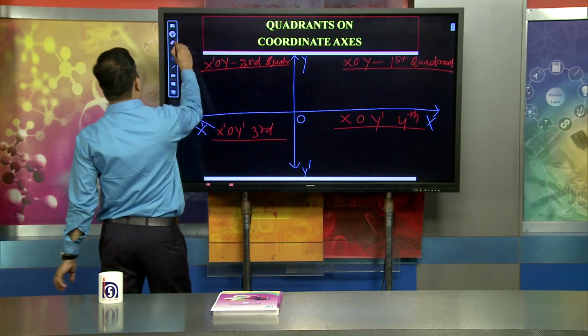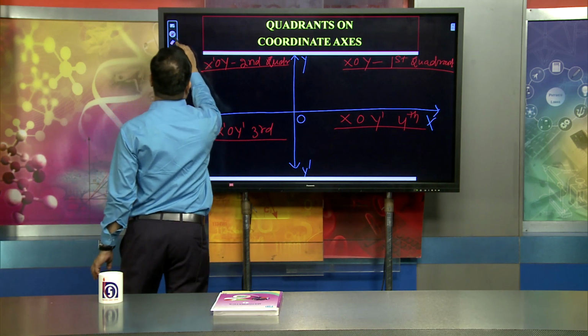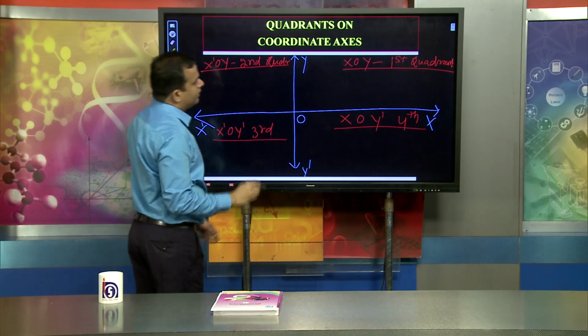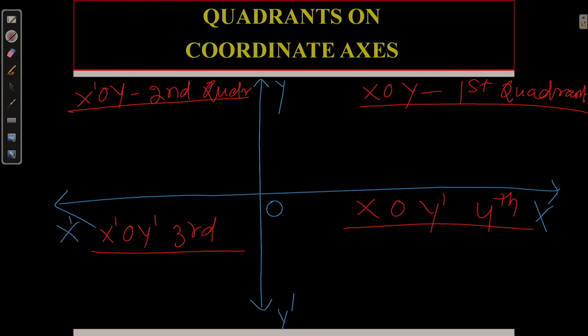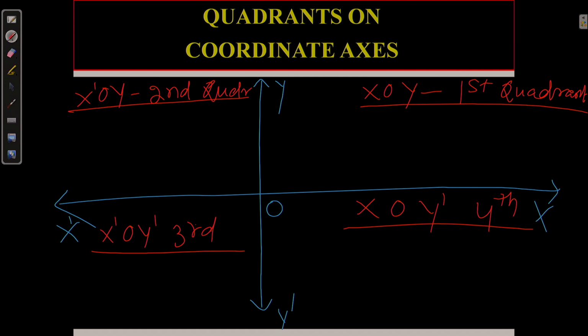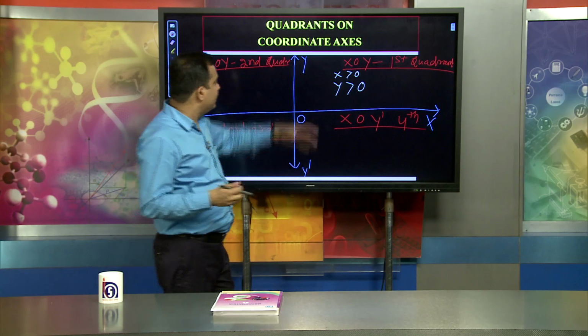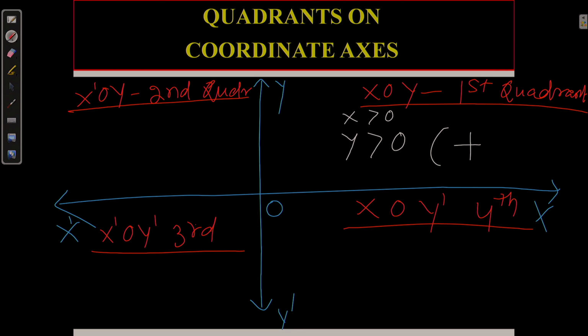The important thing, very simply I can tell you, is that in the first quadrant this part is always positive. So I can say in the first quadrant x is greater than 0, and at the same time y is also greater than 0. All points that lie in the first quadrant are both positive. This is a very important result.